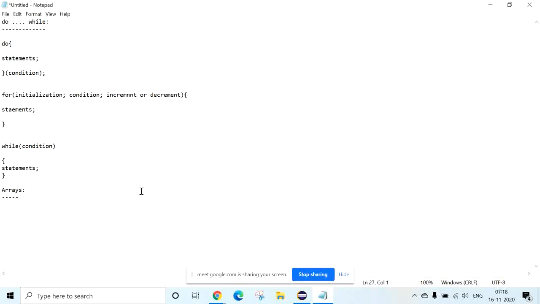First of all, what are arrays? It's a very important concept. An array is a collection of same data type, we can say like that. So the first point is collection of same data type. What is a collection of same data type?